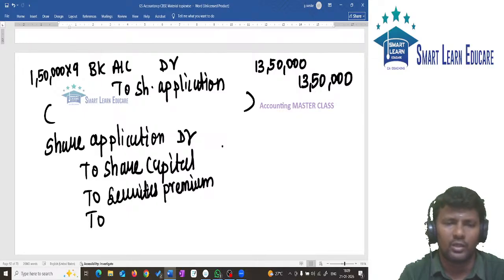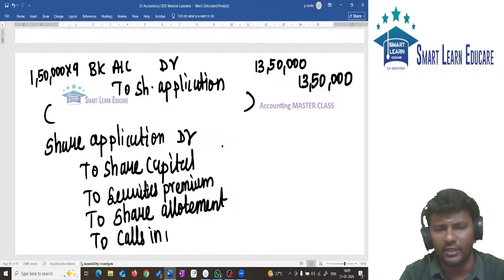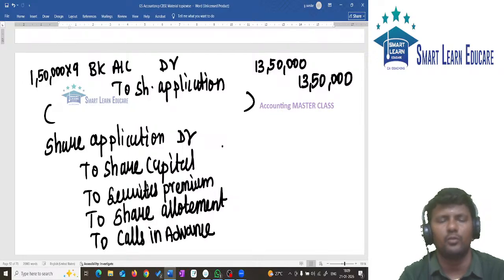Rejection is not there. To share allotment, excess money is used towards share allotment. Also, some money is used towards share call. Whatever amount is used towards share call should be treated as calls in advance.